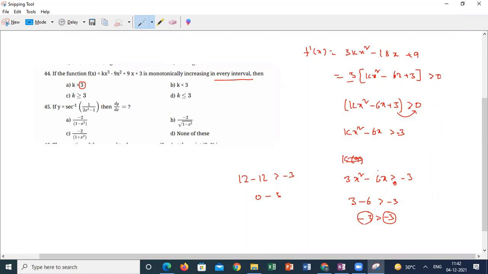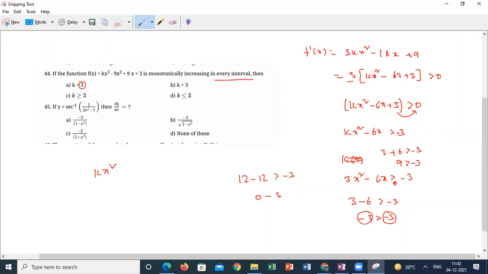If I take −1, I get 3 + 6 greater than −3, 9 is greater than −3. It's coming. But with 5, it gives 75. Why is it coming for both values? k should be less than 3.